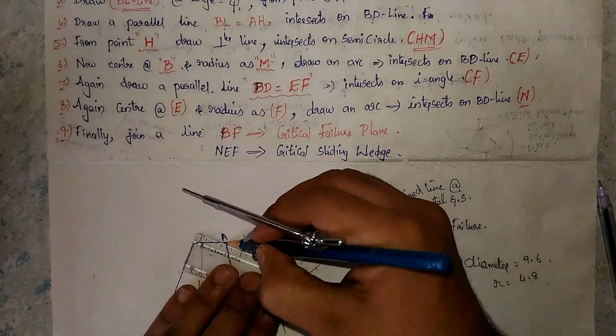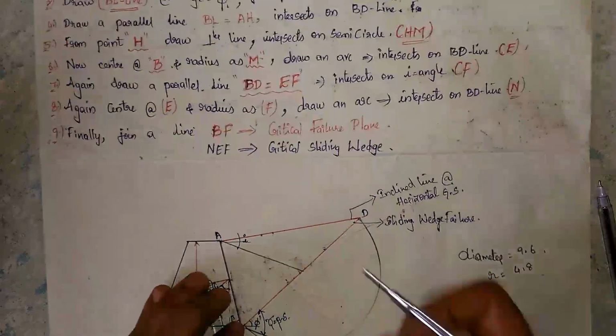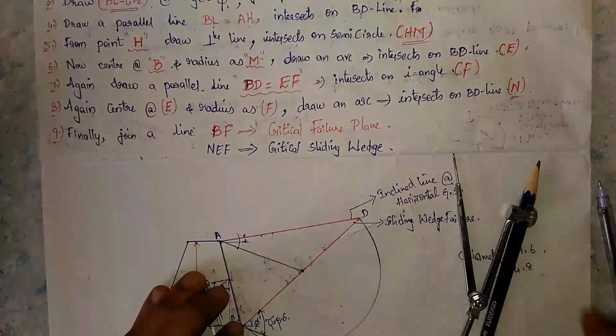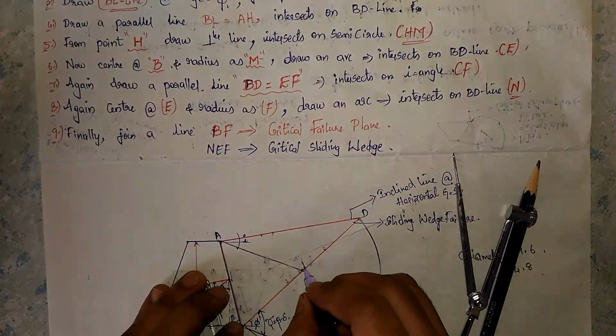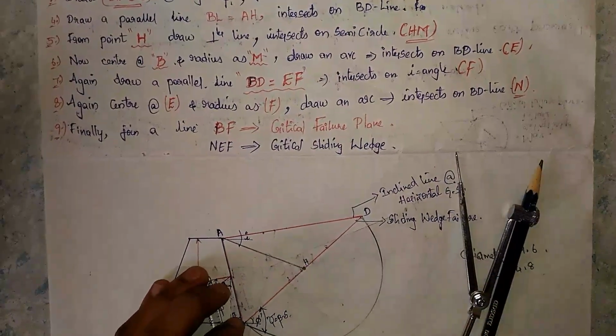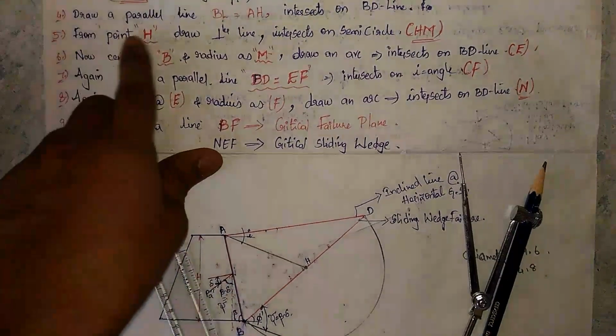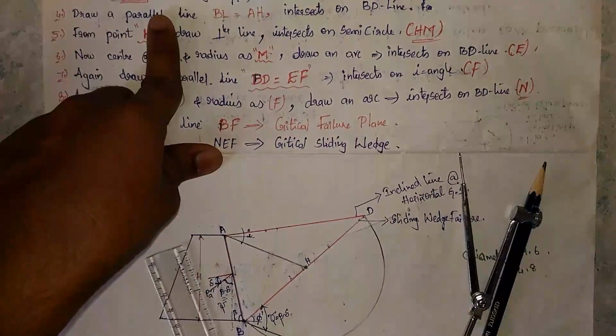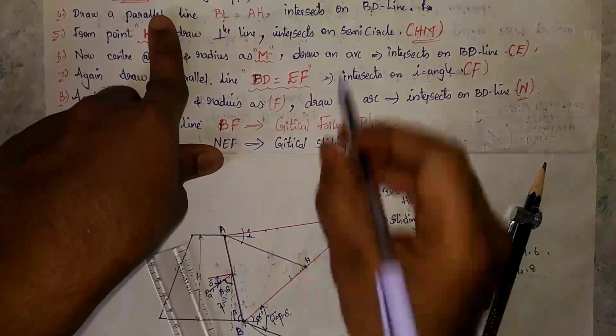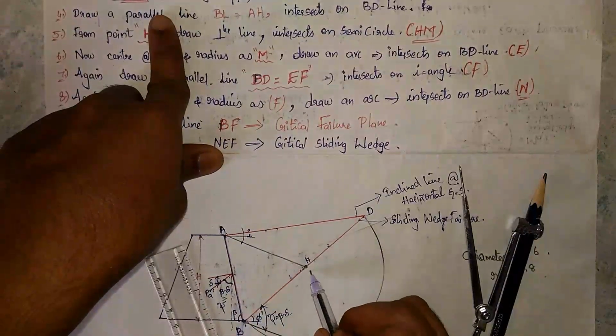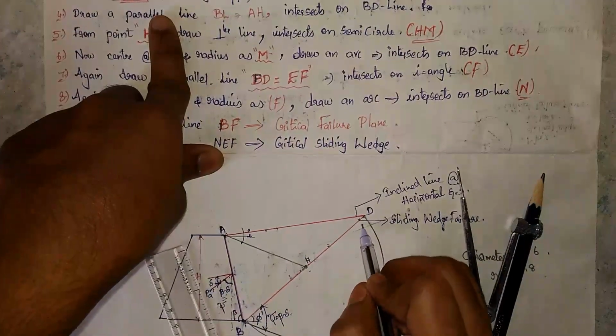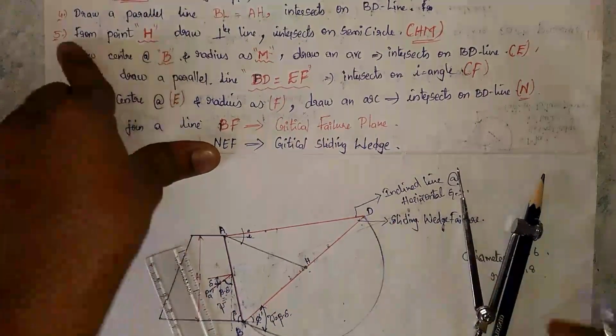This is the H point. So draw a parallel line where BL equals AH, and this parallel line intersects on the BD line, the BD plane. Okay, next.